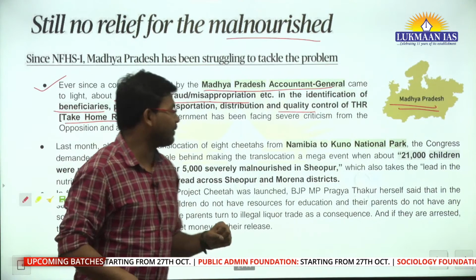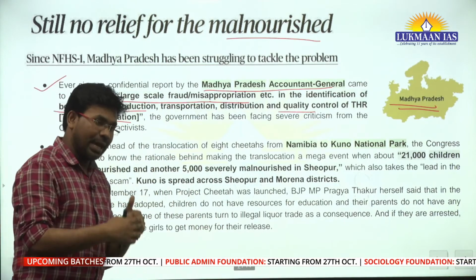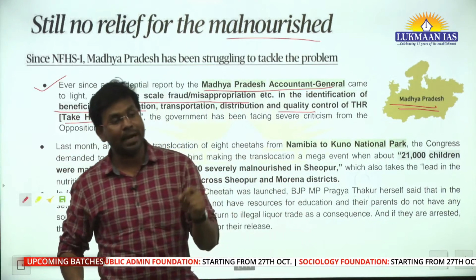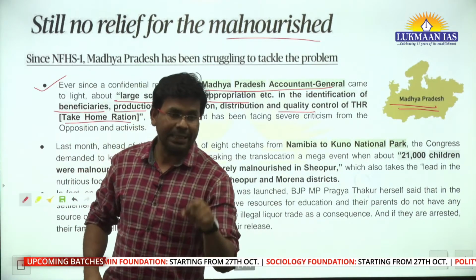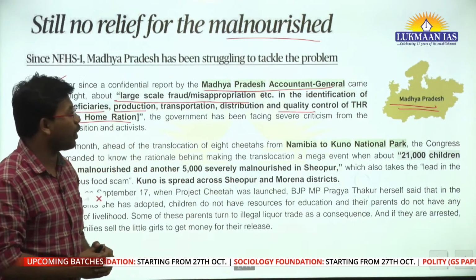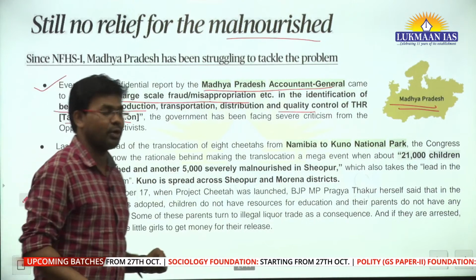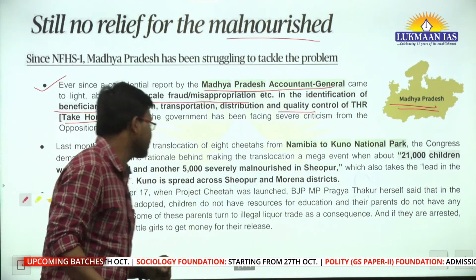The Madhya Pradesh government is doing one thing or another, and at the same time opposition parties are coming down heavy-handed and blaming the Madhya Pradesh government of colluding. Colluding means participating in corruption activities with the officials at all levels.